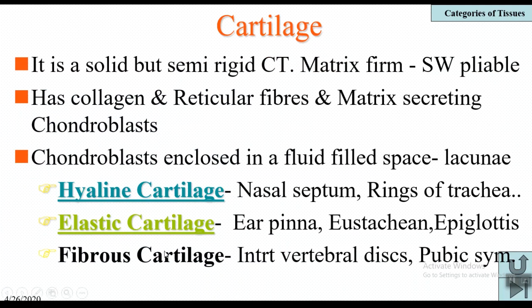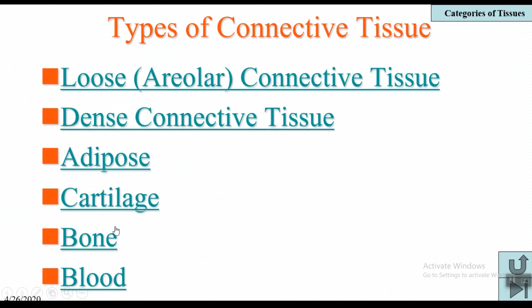And the third type of cartilage is fibrous cartilage. This fibrous cartilage is present in the intervertebral discs and pubic symphysis, and it is considered the strongest cartilage. It is made up of collagen fibers, and that's why it is white in color, and it is the strongest cartilage present in the intervertebral discs and pubic symphysis of the pelvis. Next tissue, that is the bone.